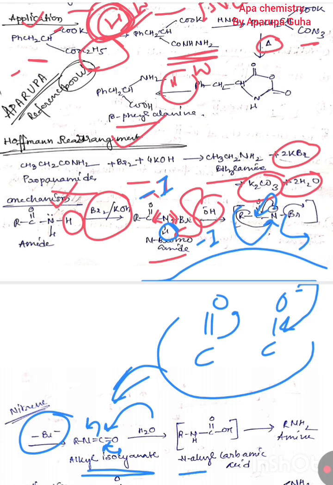Next, an N-alkyl carbamic acid can be produced, and after that its decarboxylation, that means the negative charge should be released this way, that should be released this way. So RNH2 can be produced. Okay, next.